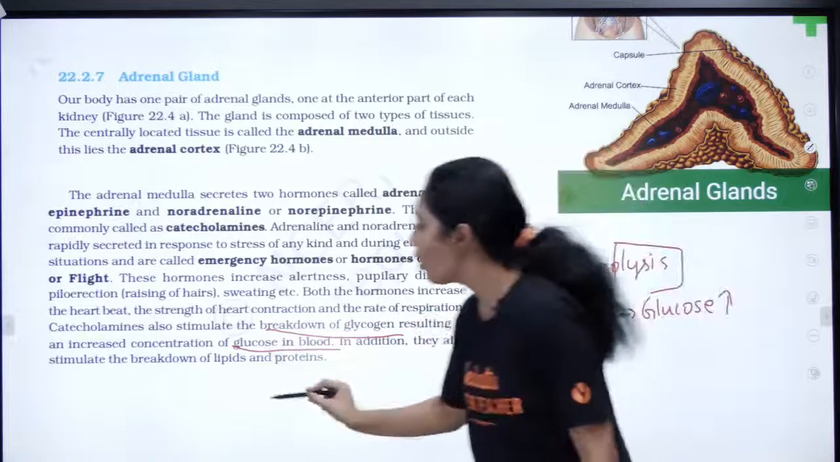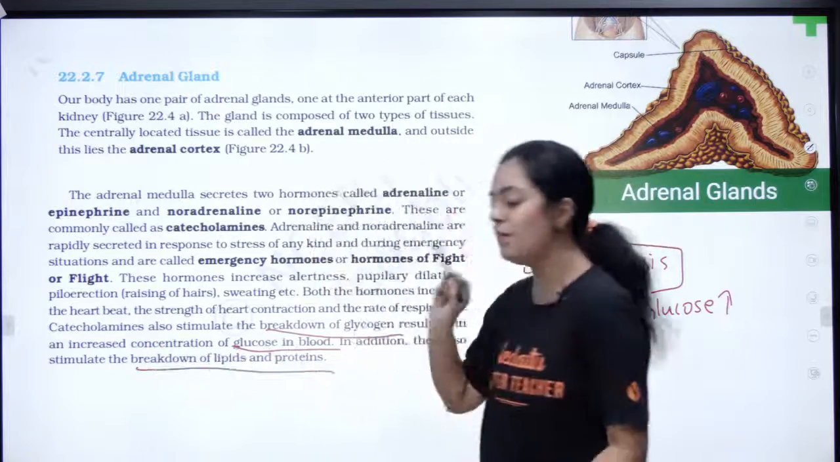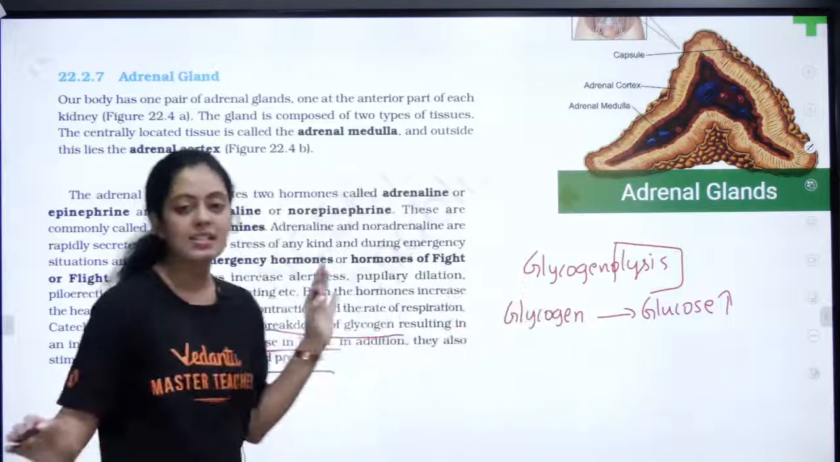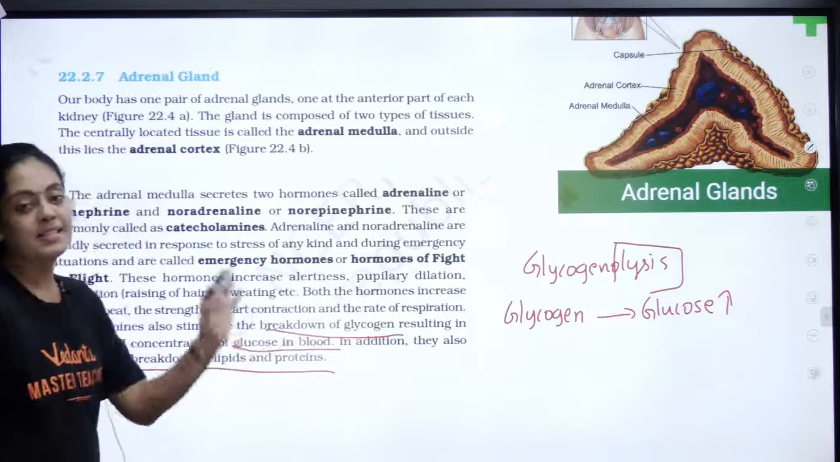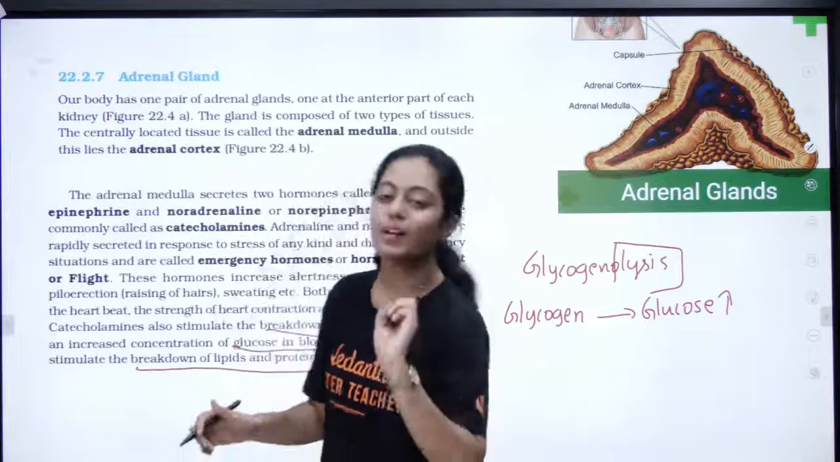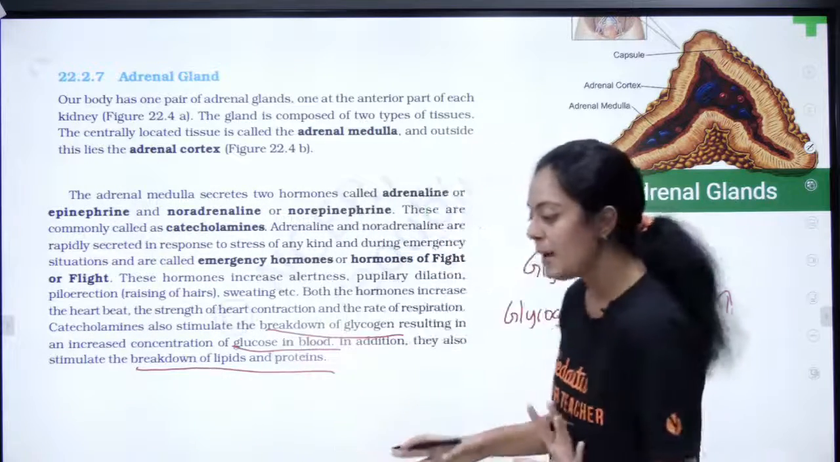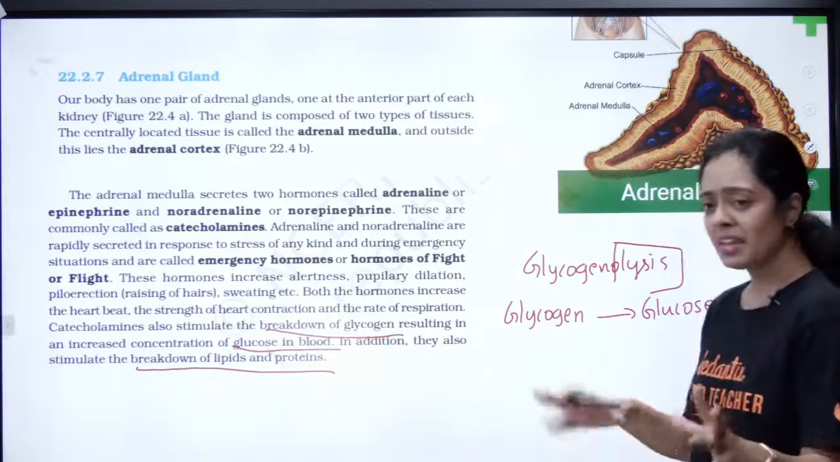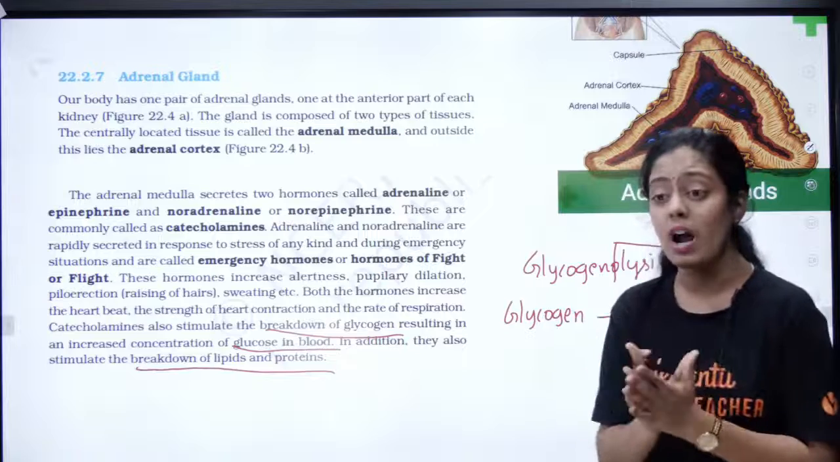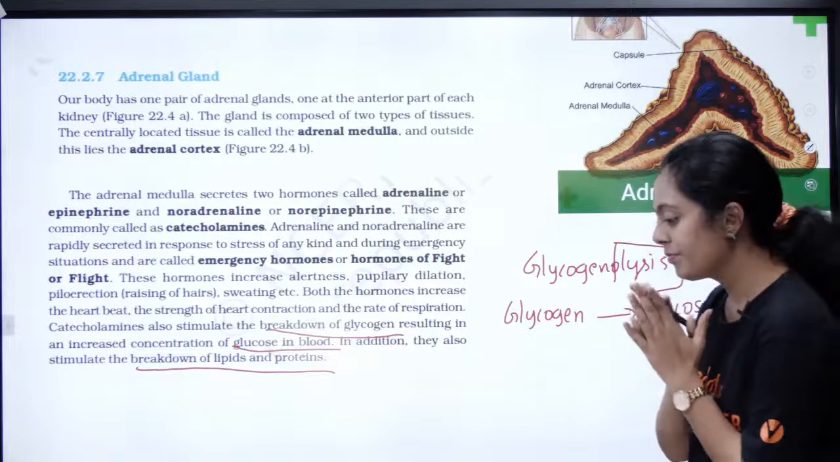In addition, they also stimulate the breakdown of lipids and proteins. Is it clear, students? Is catecholamines clear for you? Catecholamines are nothing but your adrenaline, noradrenaline, epinephrine or norepinephrine. Okay, can we continue? Can we see the adrenal cortex now? Let us study the hormones in the adrenal cortex.